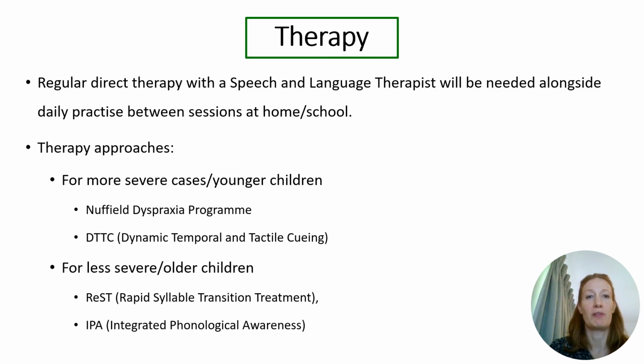Generally, children with CAS will require regular, direct therapy with a speech therapist alongside daily practice between sessions at home and/or at school. There are different therapy approaches that can be used. There are 2 for more severe cases or younger children, the Childhood Apraxia program and Dynamic Temporal and Tactile Cueing, DTTC. There are 2 for less severe cases or older children. One is RSTT, Rapid Syllable Transition Treatment, and the other IPA, Integrated Phonological Awareness.